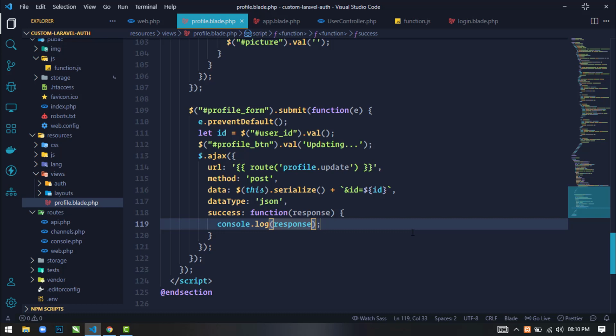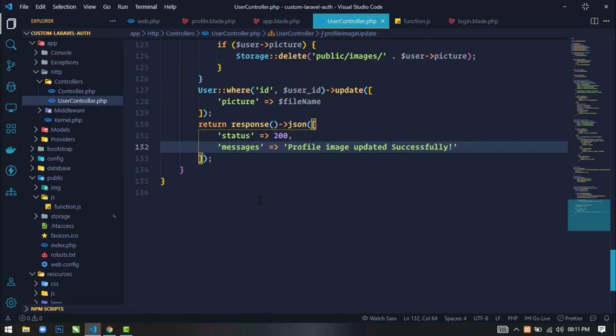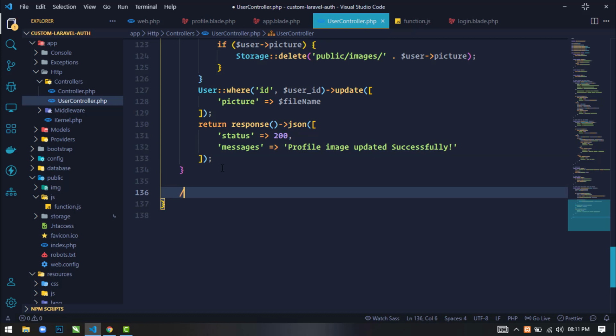Now to handle this Ajax request, just go to the UserController.php file, and here what I will do is just define a new method, but first write a comment, handle profile update Ajax request.